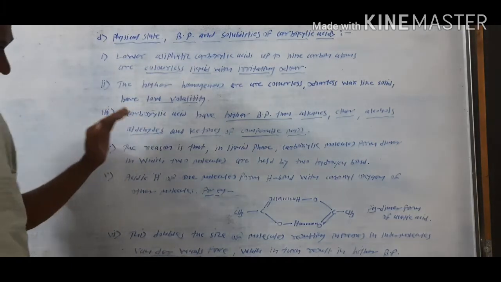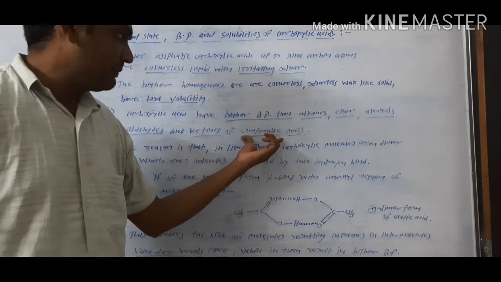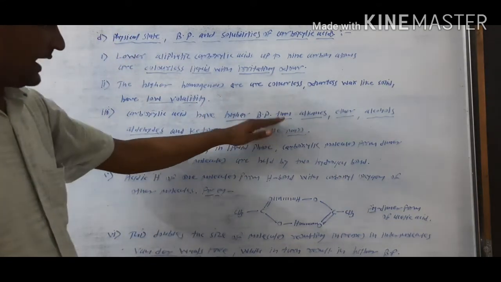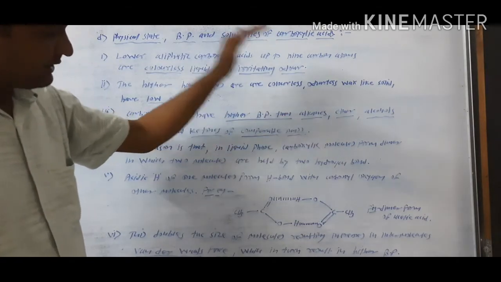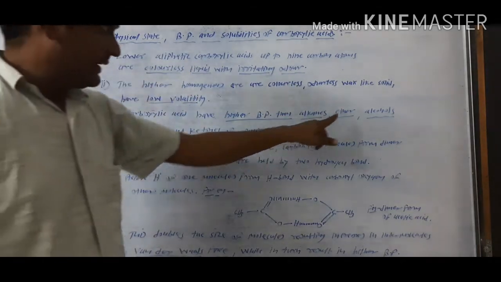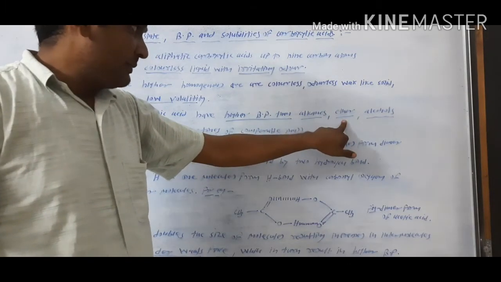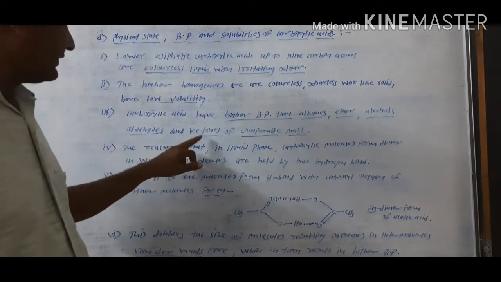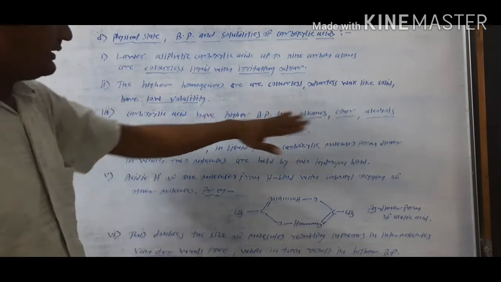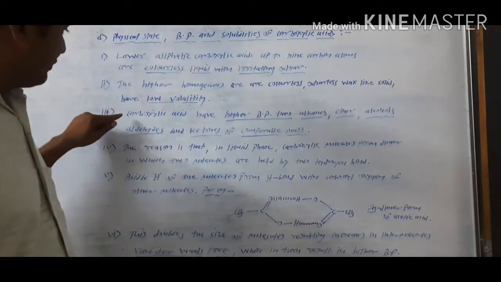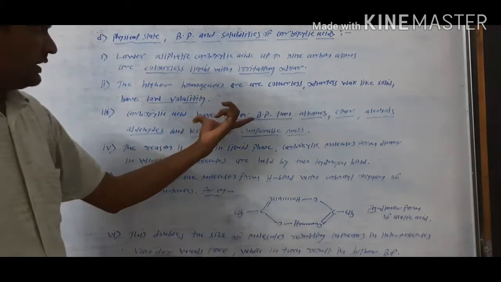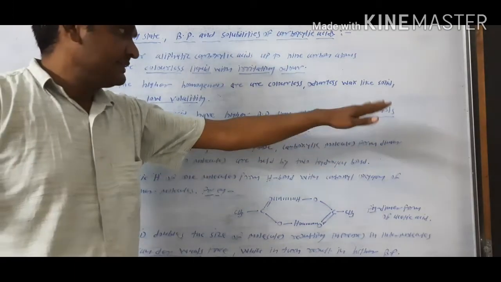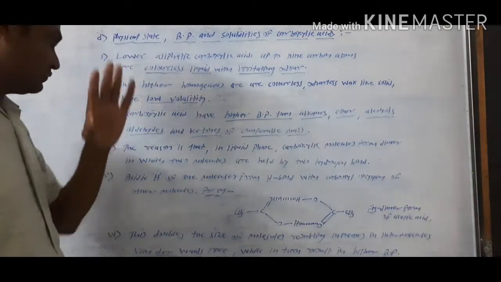Carboxylic acids have a higher boiling point than any alkane, ether, alcohol, aldehyde or ketone of comparable mass.